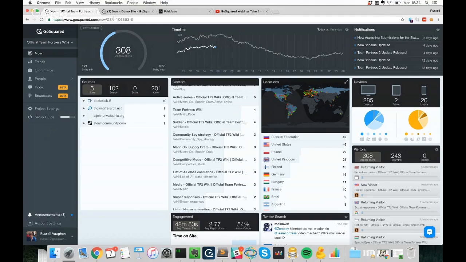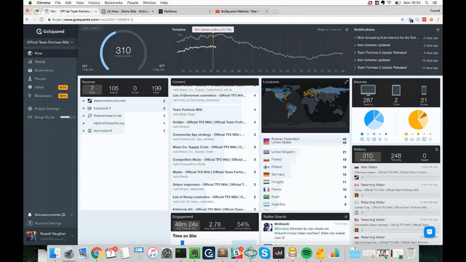You'll see the details such as number of users online right now. You'll see a timeline plotted of how you're performing, in this case today versus yesterday. The grayed out line being yesterday's activity, and the white line in the front is today's activity.